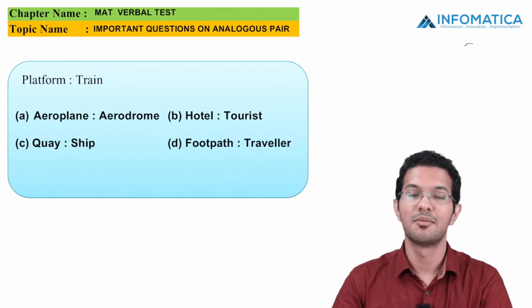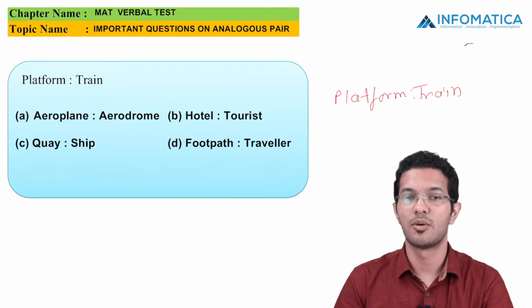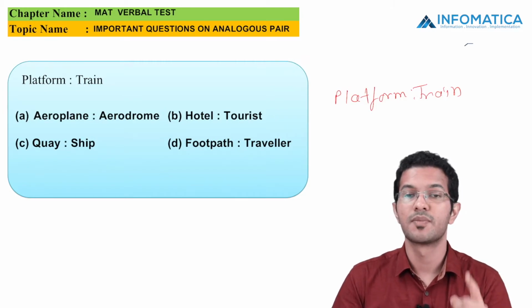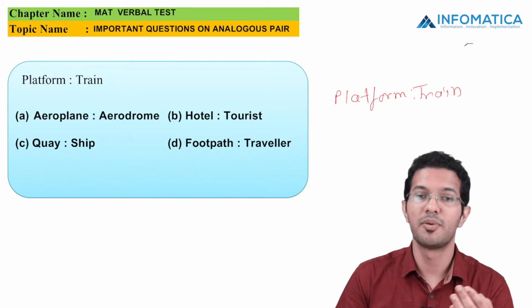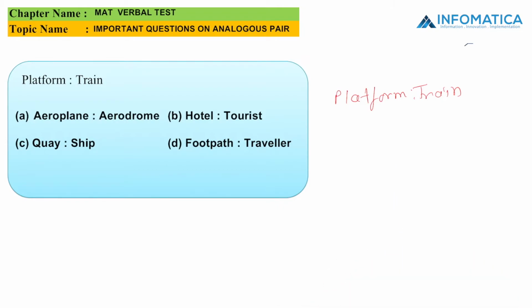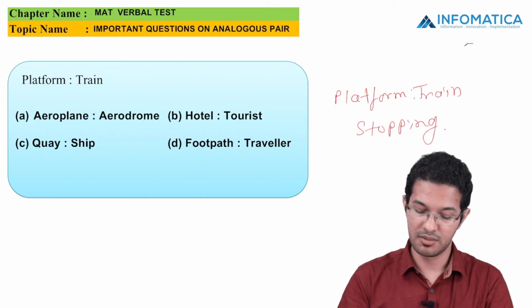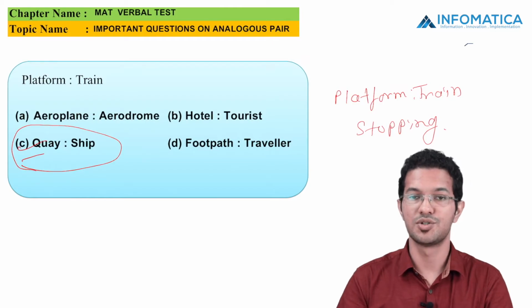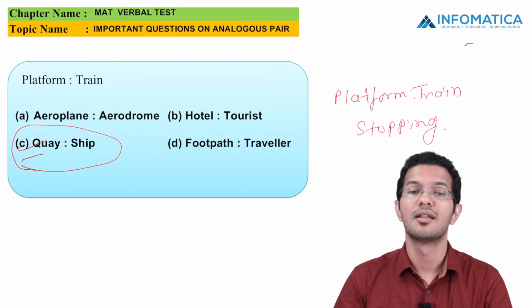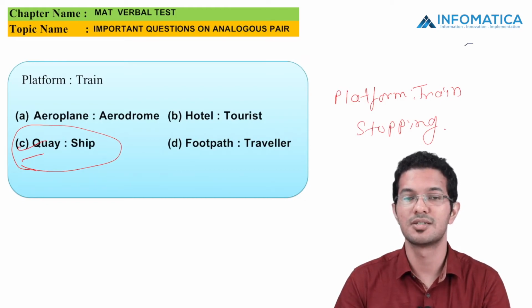The next MCQ says platform is related to train. So here we are talking about the relation. Which relation is it? It says that the trains stop at a platform. So we are talking about stopping of a train. So if we see all the options, we can say that option B, which is quay is related to ship, is the right answer. That is because the holding place of a ship or the stopping place of a ship is nothing but a quay.